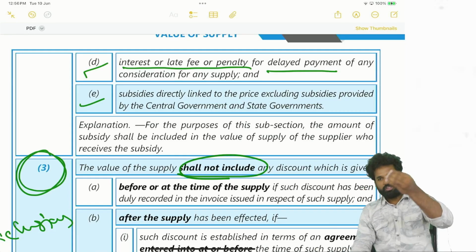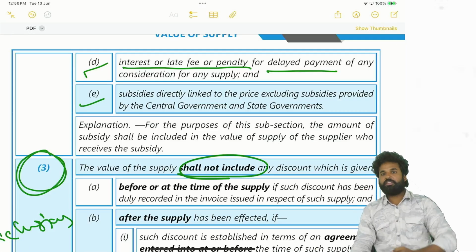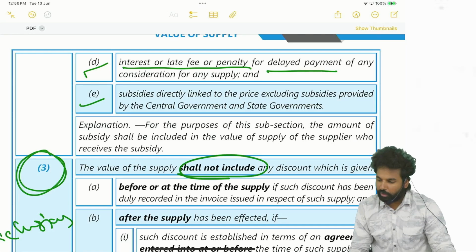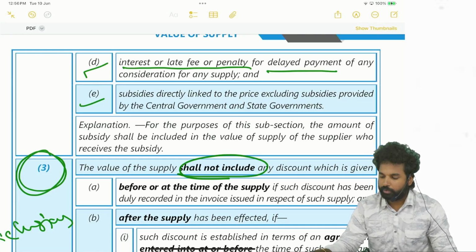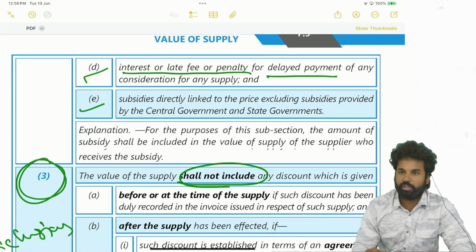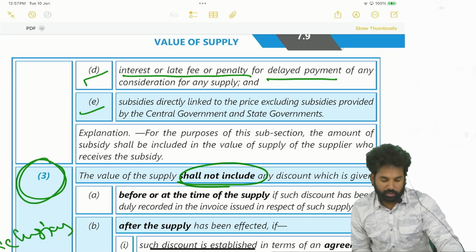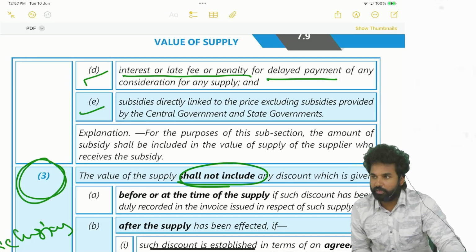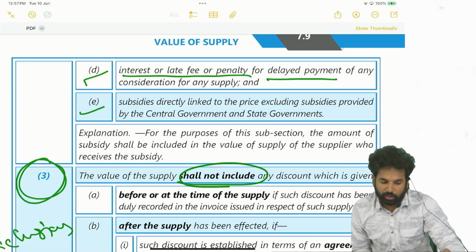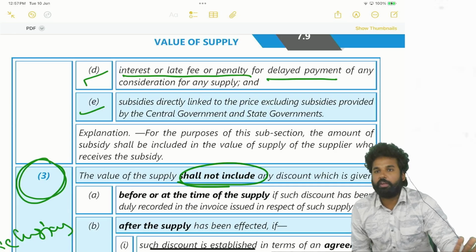Whenever you are receiving such interest, let's say 10 lakhs is the value of the product, with 2% interest and a delay of 3 months. How much will the interest be? 3 months delay, 6%, that means 60,000 interest will be there. If you are charging such interest, then that interest will also form part of the value.